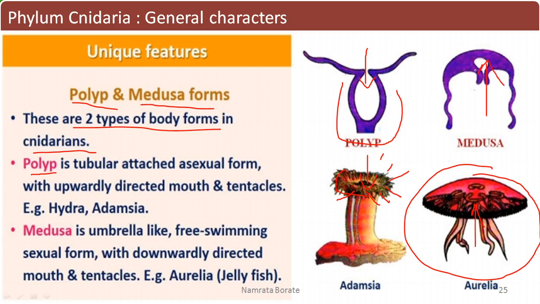The mouth is directly presented, and there are downwardly presented tentacles. This means the mouth and the tentacles are both downwardly directed. It's observed in the case of Aurelia, that is the jellyfish.